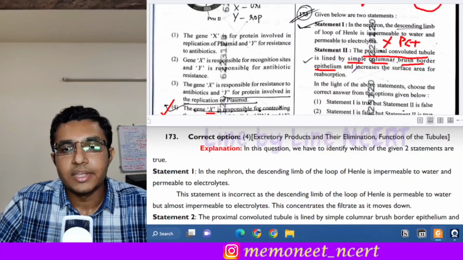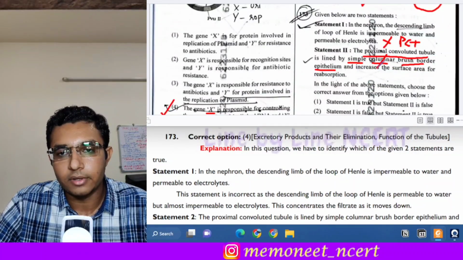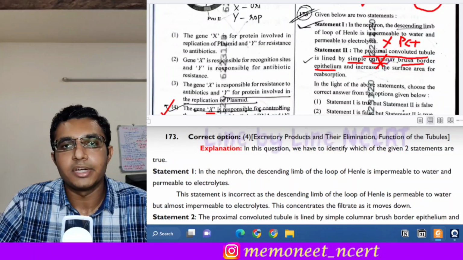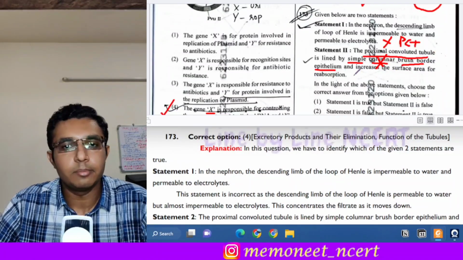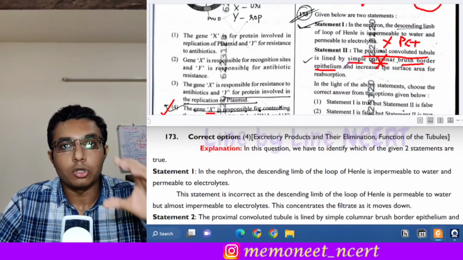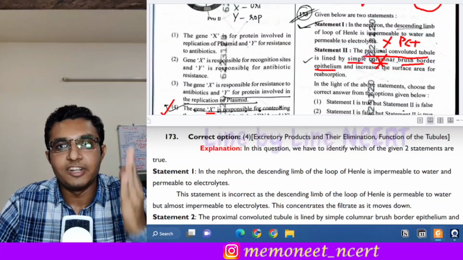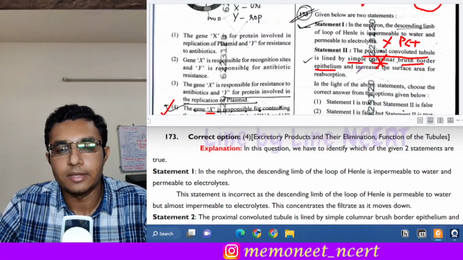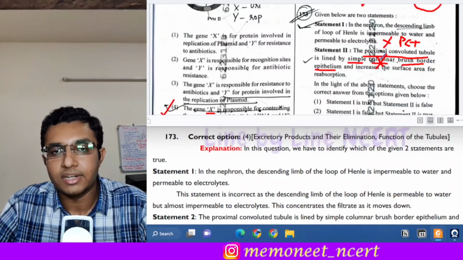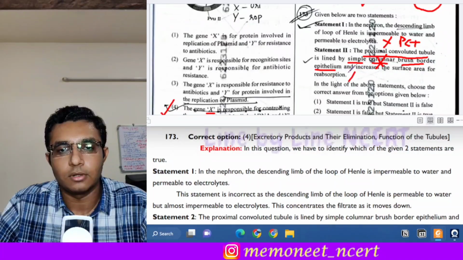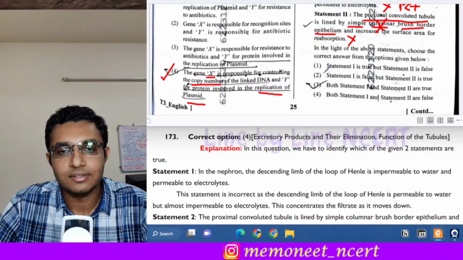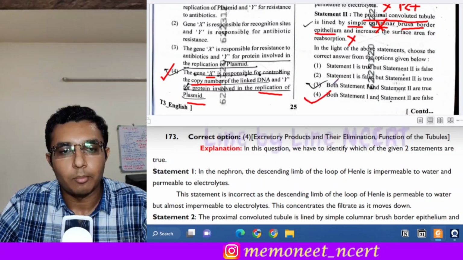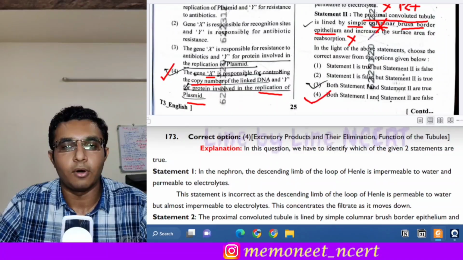No, because the proximal convoluted tubule is lined by simple cuboidal brush border epithelium, not simple columnar. On the cuboidal cells there are villi present, that is the brush border, which increases the surface area for reabsorption. So instead of columnar there should be cuboidal. So this statement is also incorrect. So here the answer will be option 4, that is both statement 1 and 2 are false.